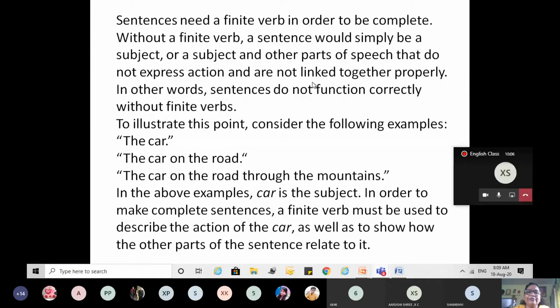Now sentences need a finite verb in order to be complete. Without a finite verb, a sentence would simply be a subject or a subject and other parts of speech that do not express action. Suppose I say the car. We cannot understand what the person is trying to say. But when I use some finite verb with the words the car, it is going to be complete, right?